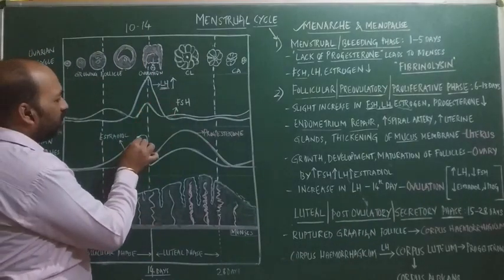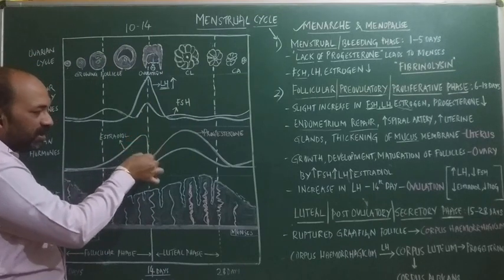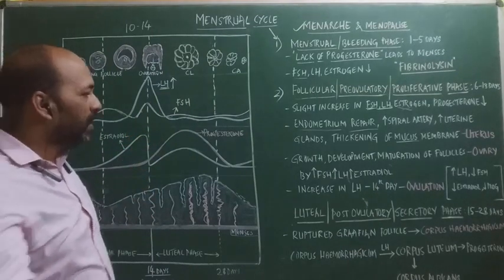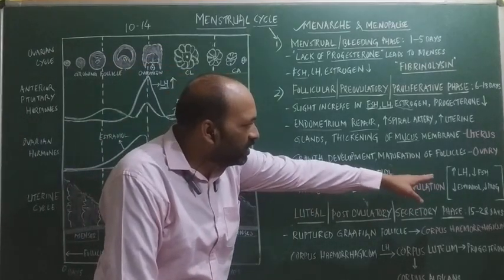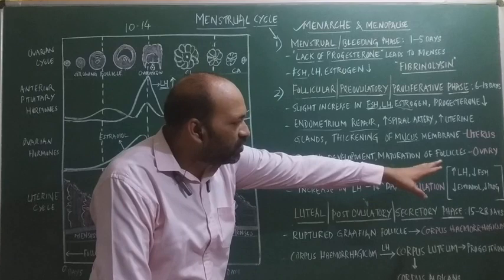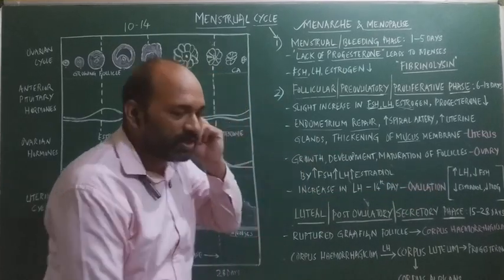Meanwhile, the estrogen levels also increase up to the 13th day, and thereafter on the 14th day they start decreasing. Later, you can see in the box I have written that there is an increase in LH, FSH is also at optimum, estradiol starts reducing, and progesterone is totally nil.